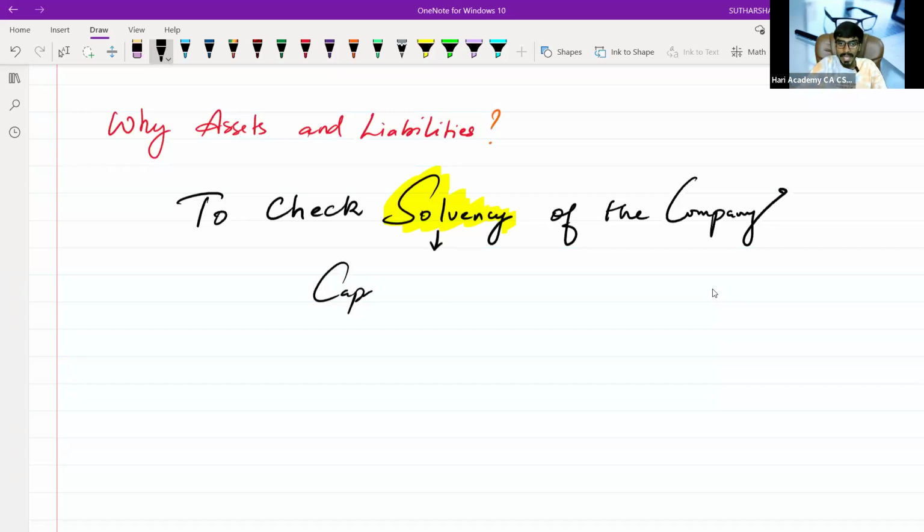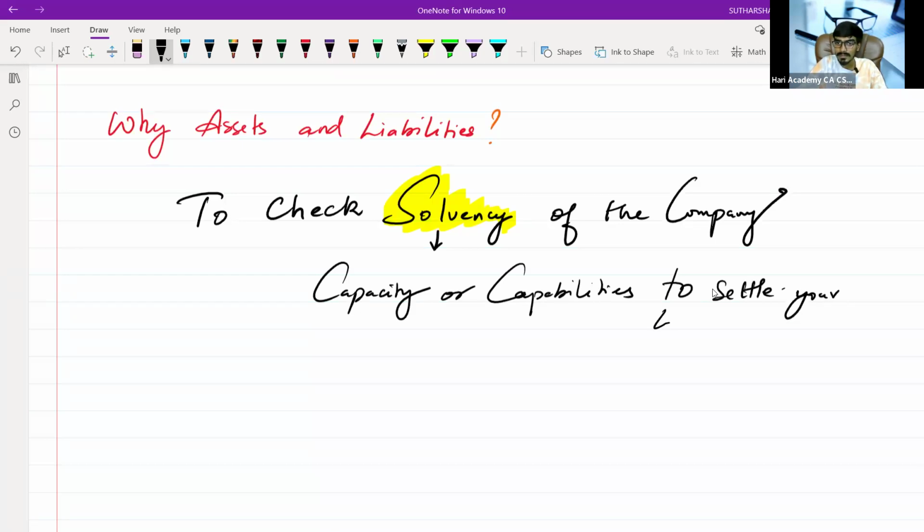Solvency means a capacity or capability to settle your liabilities. Sir, what liabilities? Basically, external liability. If I say external liability, it is not to the owner, it is to the outsider.